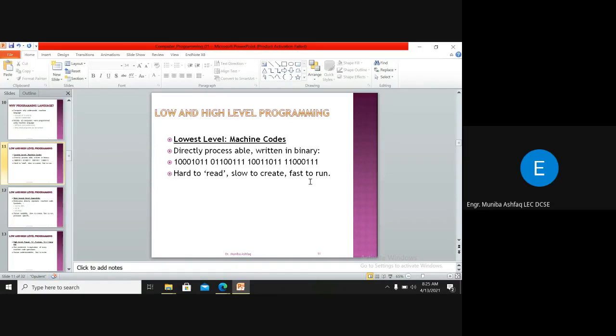It is directly processable, written in binary, as I've told. It's just strings of ones and zeros. It was hard to read for programmers, slow to create, but really fast to run. So this is the lowest level where we have the machine language, which is machine efficient, right?